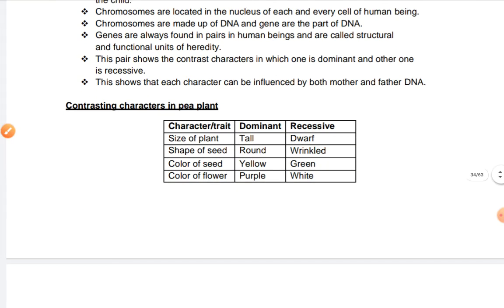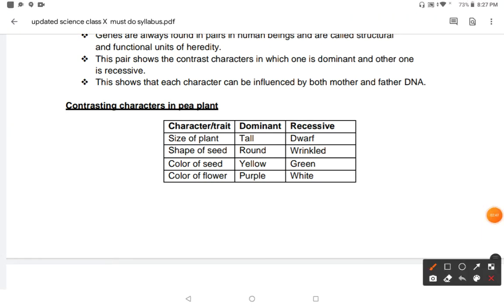So, Mendel saw contrasting characters in the pea plant. There are so many character traits in the pea plant. One is dominant, another is recessive. If we see the size of the plant, dominant is tall and recessive is short or dwarf. For the shape of the seed, round and wrinkled. For the color of the seed, yellow and green. For the color of the flower, dominant is purple and recessive is white. So many contrasting characters were taken by Mendel to study the pea plant.